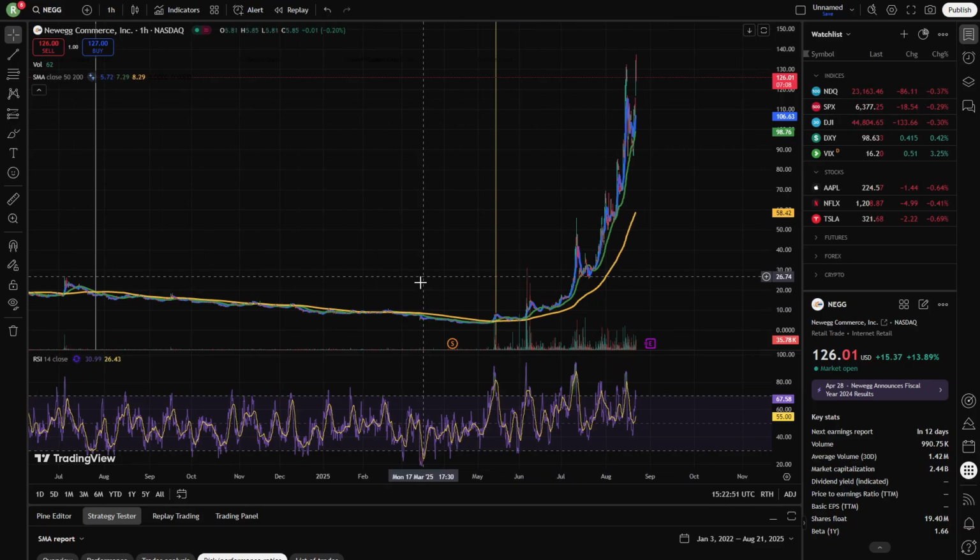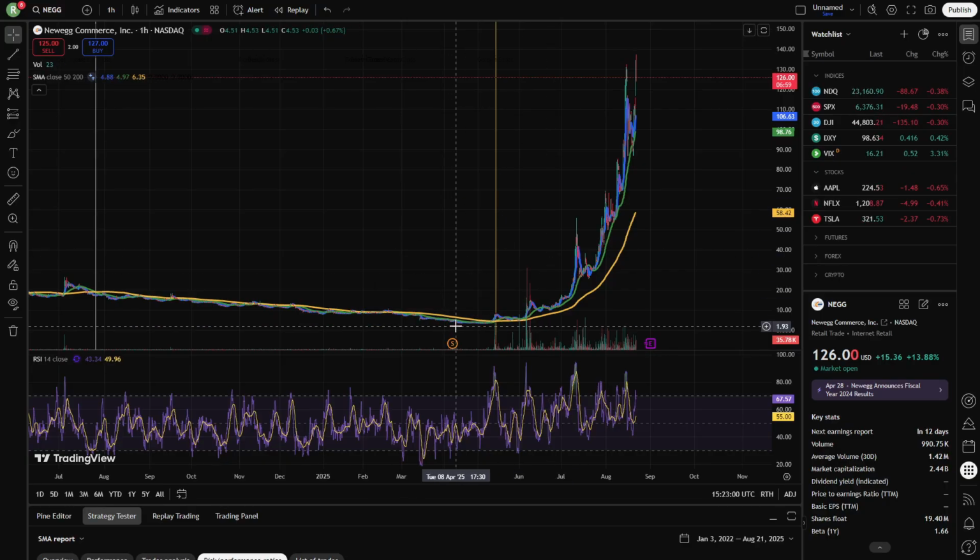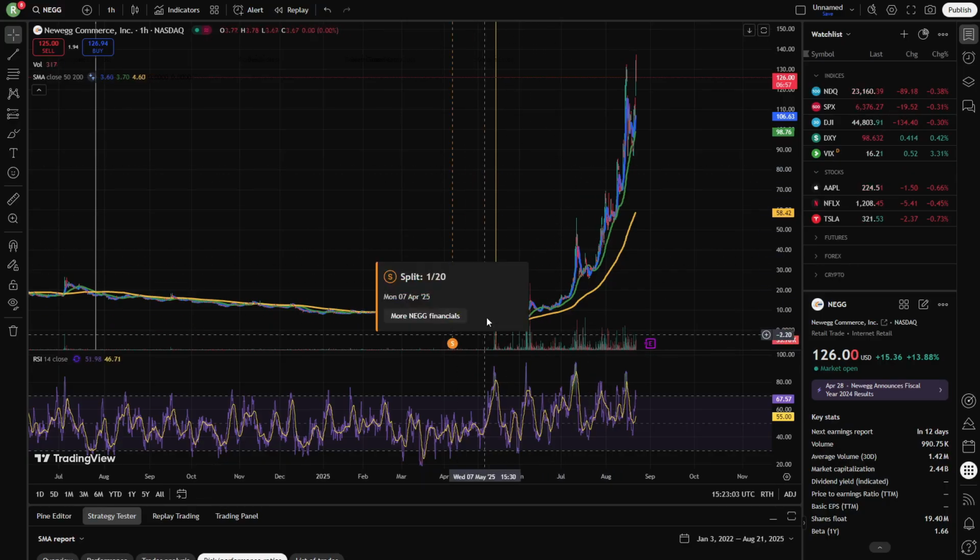As you can see in this graph, recently it has been performing absolutely crazy, and there is a reason for that. That is this yellow S right here. As you can see, we had a reverse stock split of 20 to 1, meaning the stock price is now cosmetically a lot higher, because if you had 20 shares, you would then only get one.